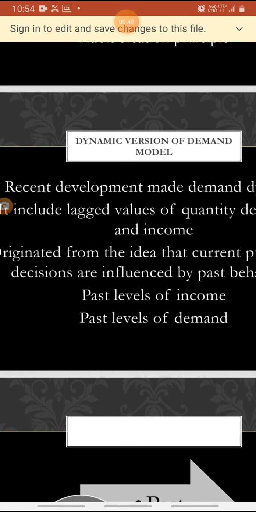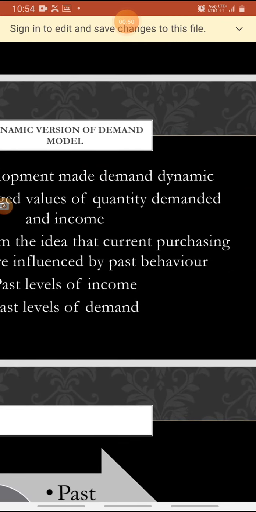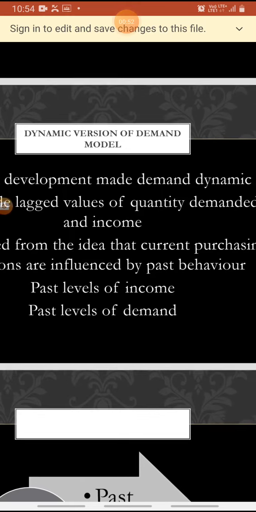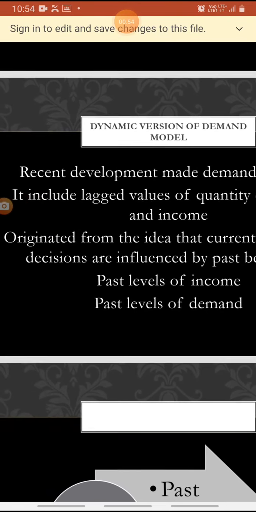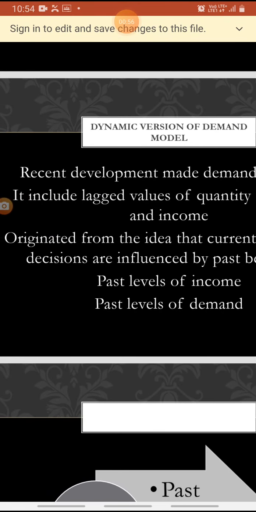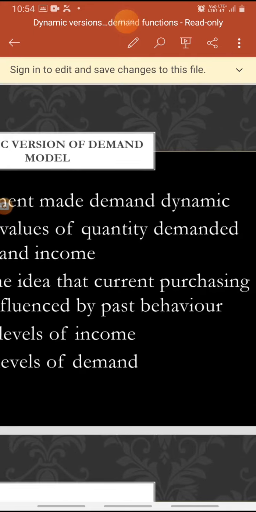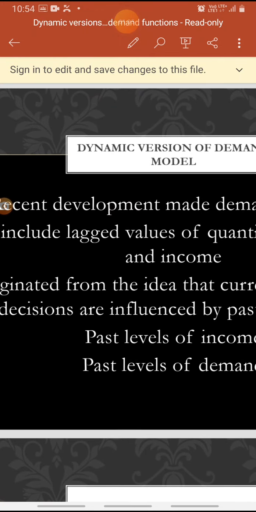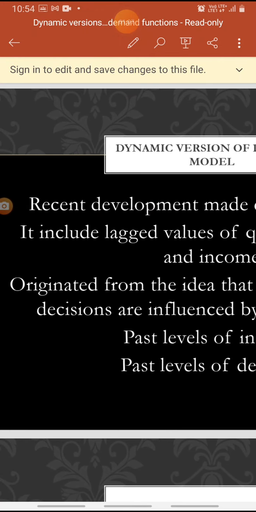Let's find out the recent development made under demand and how the demand is made dynamic. We can make the demand function dynamic by including lagged values of quantity demanded and lagged values of income.